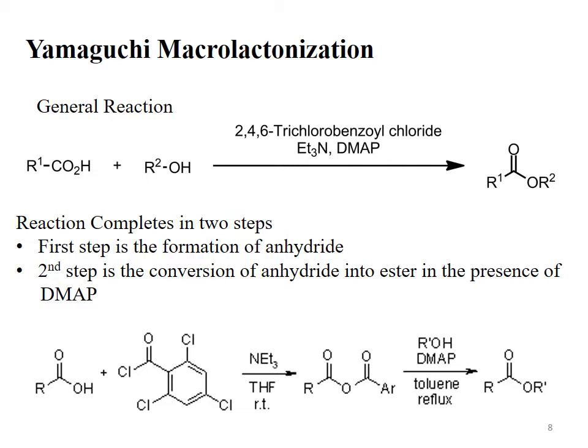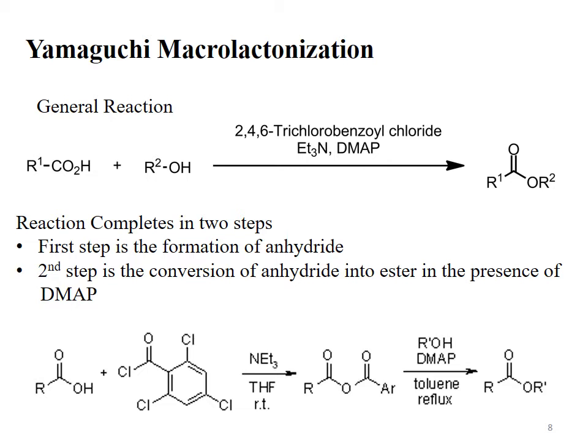If the substrate is a simple carboxylic acid, then this carboxylic acid will react with one mole of alcohol in the presence of Yamaguchi reagents, which are 2,4,6-trichlorobenzoyl chloride and dimethylaminopyridine. The product is a simple ester. The reaction is called Yamaguchi esterification. If our substrate is a hydroxy acid, then the hydroxyl group and the carboxyl group, both functional groups, are present within the same molecule.